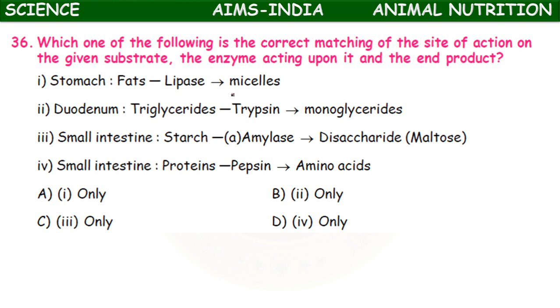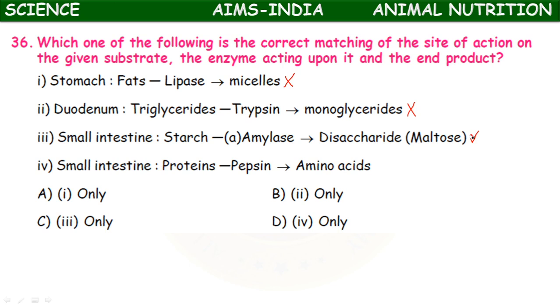Stomach, fats, lipase, bacillus. This is wrong. Duodenum, triglycerides, trypsin, monoglycerides. This is also wrong. Small intestine, starch, amylase, disaccharides, maltose. Okay, it's correct. Small intestine, proteins, pepsin, amino acid.